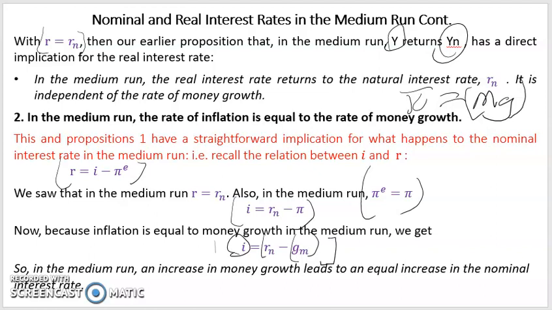So now this new equation tells us that in the medium run, the nominal interest rate is equal to the natural real interest rate plus the rate of money growth. So in the medium run, an increase in money growth leads to an equal increase in the nominal interest rate because of this relation. If money growth increases, it impacts nominal interest rate positively.